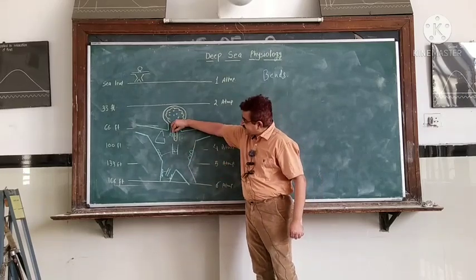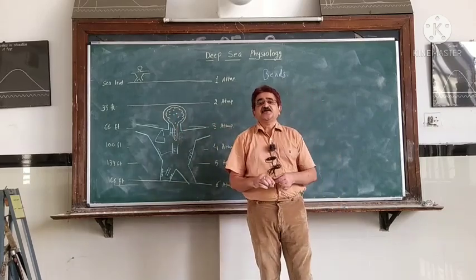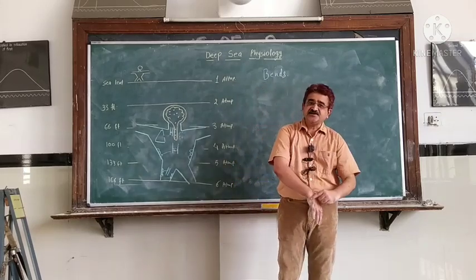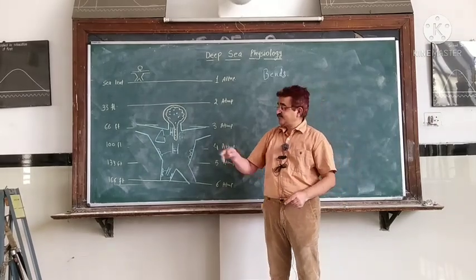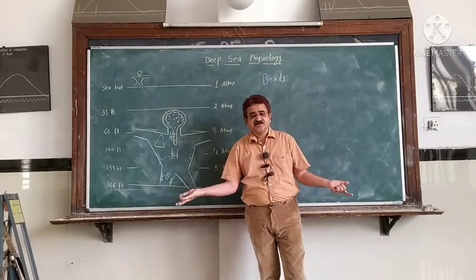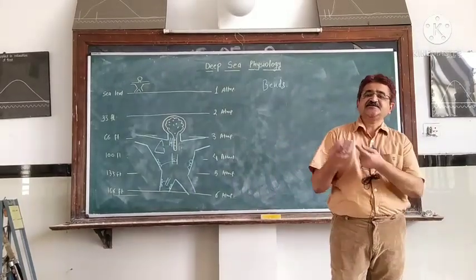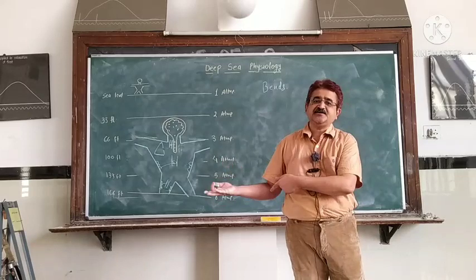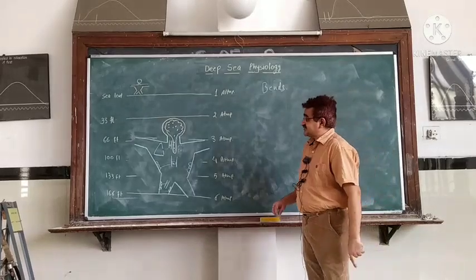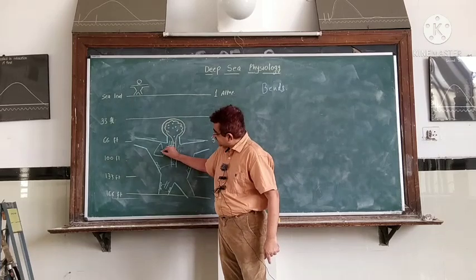Because of that, the fibers of the ascending tracts are disturbed, and that may lead to disturbance of sensation. There may be the development of tingling and numbness in the body. And because of the involvement of the motor fibers, there may be the development of weakness of muscle, and that is known as paralysis. So this paresthesia and the weakness of muscle, paralysis, are not permanent, they are just temporary.